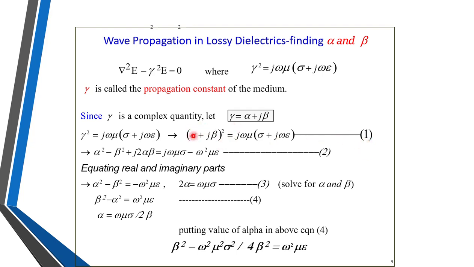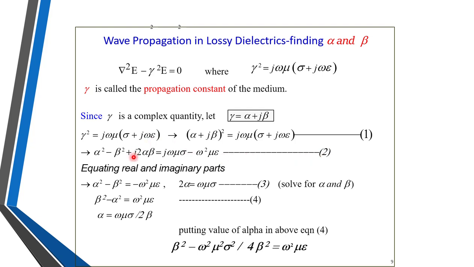If I expand this bracket, alpha plus j beta squared is alpha square minus beta square plus 2 j alpha beta, which is equal to j omega mu sigma. Let us expand the right hand side also: j omega mu into sigma minus j square omega square mu epsilon. J square is minus 1, so it becomes minus omega square mu into epsilon. That is equation number 2.